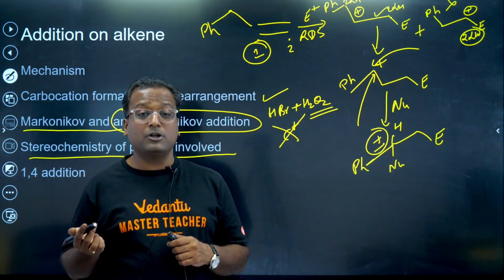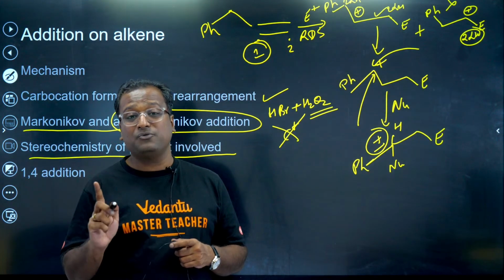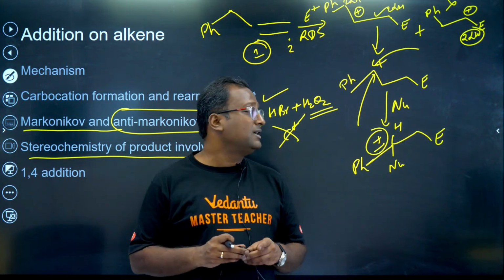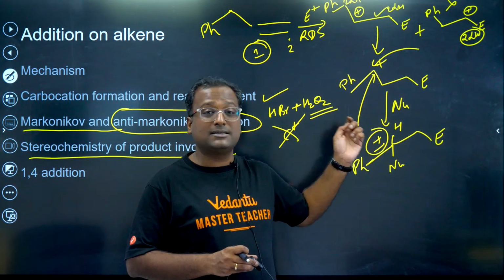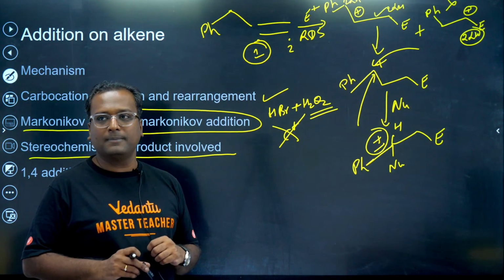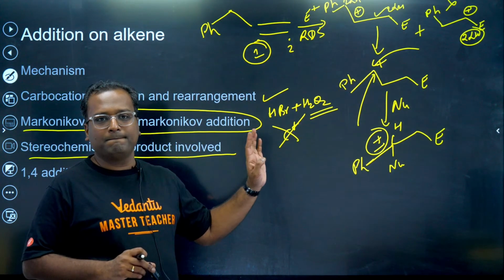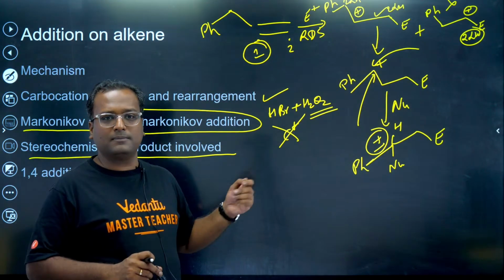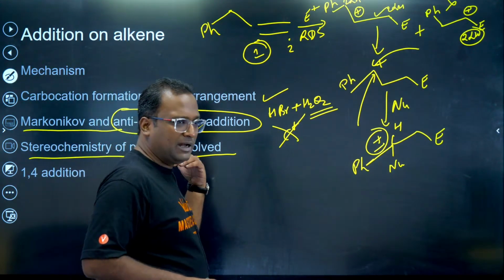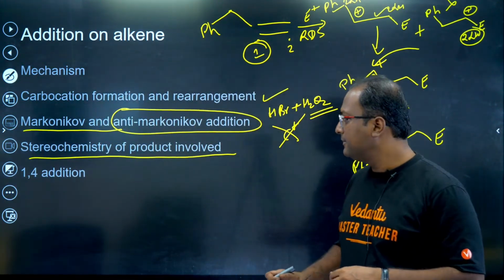So in the first step also, when we attach the electrophile, we have to be careful. If a chiral center is being formed, it will be formed as racemic. Here in this step, when the nucleophile gets attached, there also if a chiral center is formed, it will be formed as racemic. Is this much understood? Is it clear? Even the E2 one, let's take an example after we complete this slide.